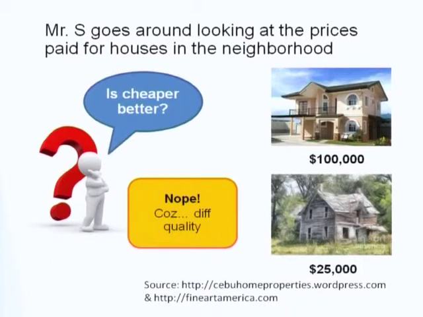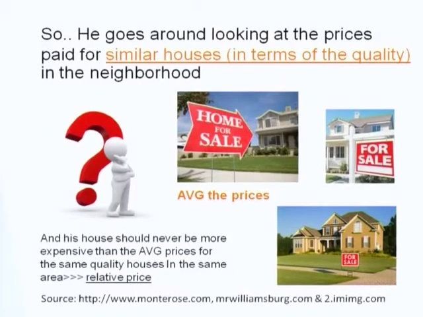So you see many houses, and then look at this picture. The first house is 100,000, the second one 25,000. He might be wondering, is cheaper better? Not at all, because of different quality. So he needs to look at the same quality that he needs.